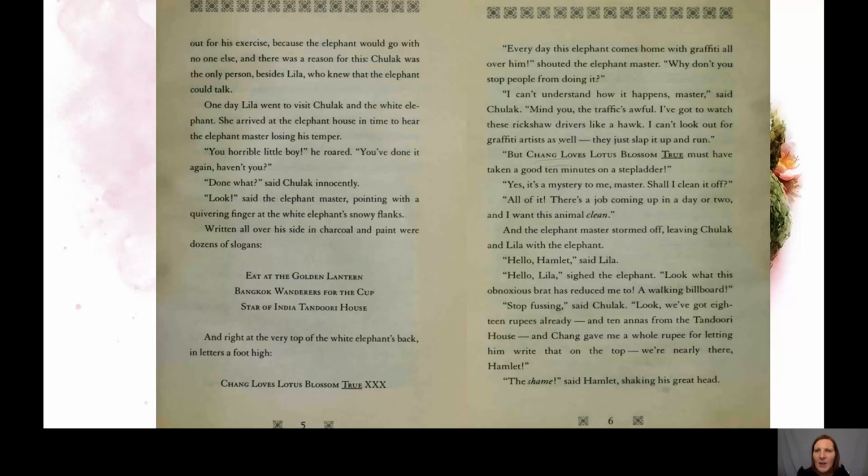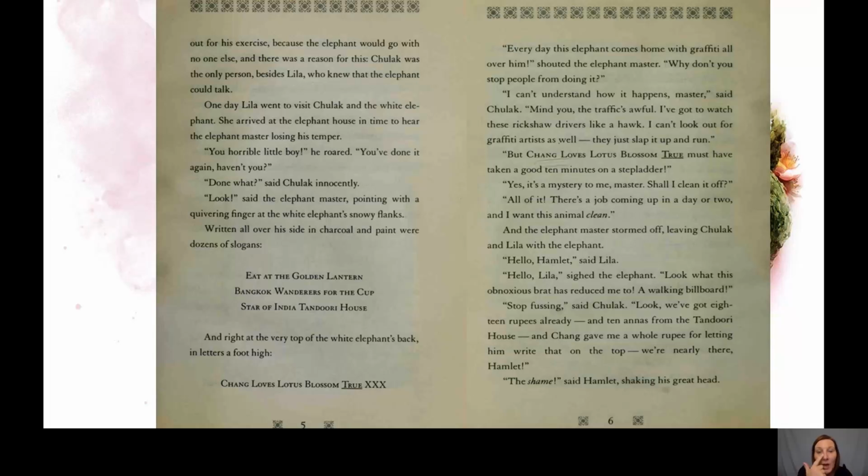"Every day this elephant comes home with graffiti all over him," shouted the elephant master. "Why don't you stop people from doing it?" "I can't understand how it happens, master," said Chulak. "Mind you, the traffic is awful and I've got to watch these rickshaw drivers like a hawk."